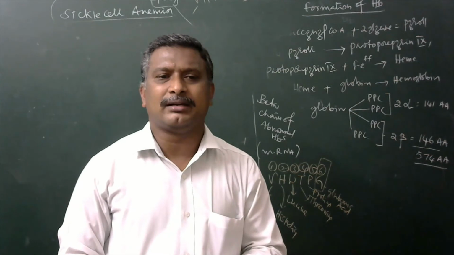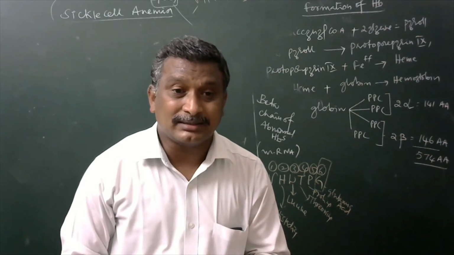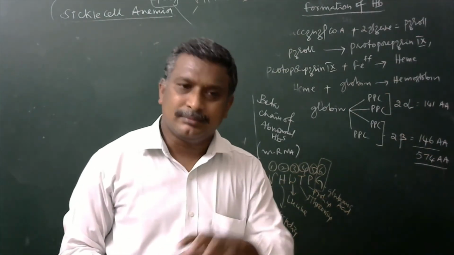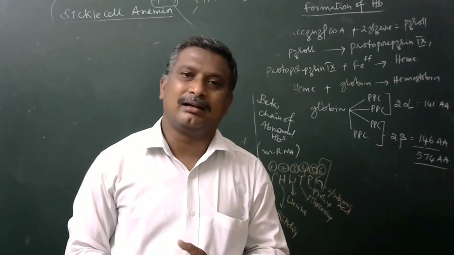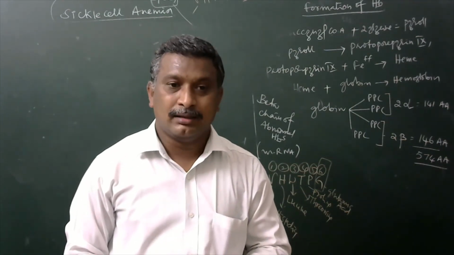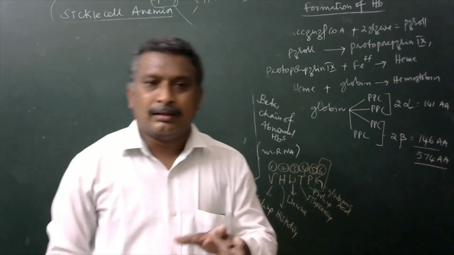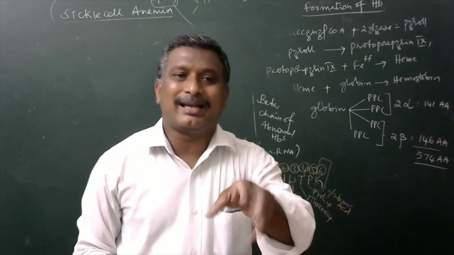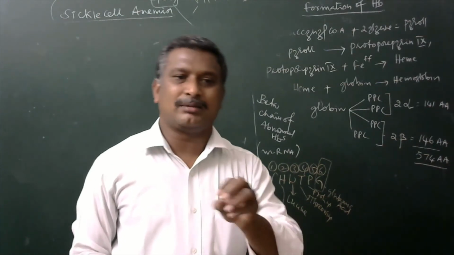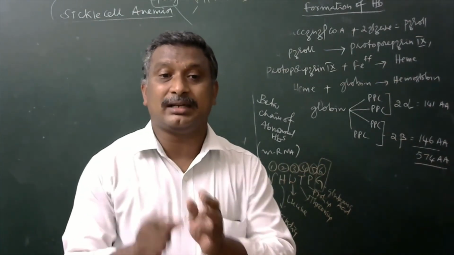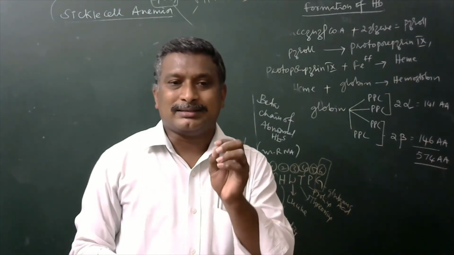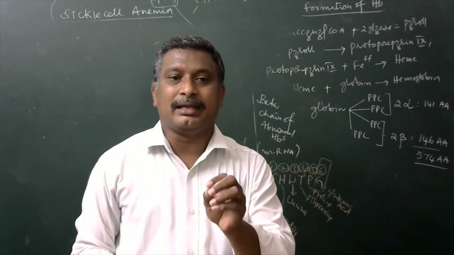Common, 141. How many amino acids are present in the beta chains of both hemoglobins? There are 146 amino acids. Here we have to remember, no change in the number of amino acids in both normal and abnormal hemoglobin, but there is a change in position, especially the sixth place of beta chain only.